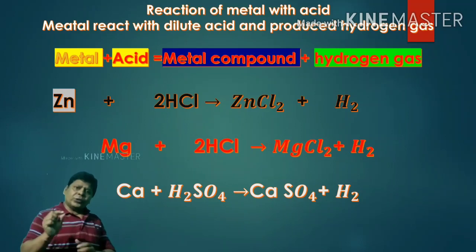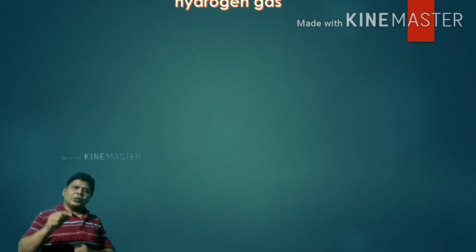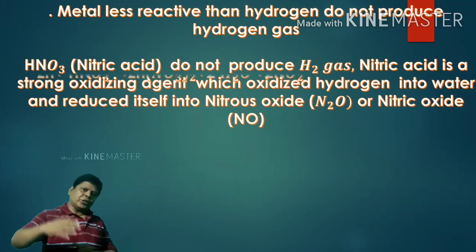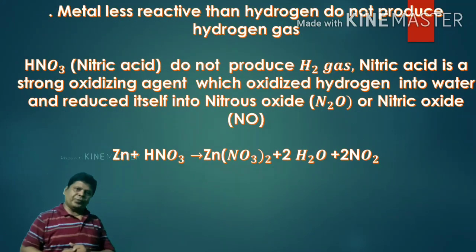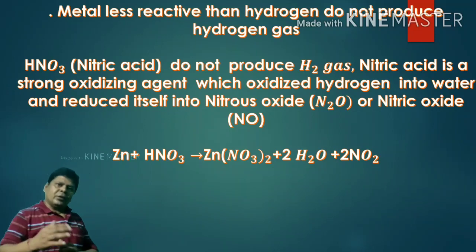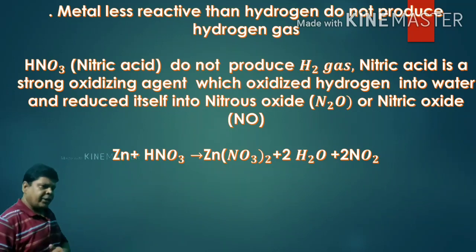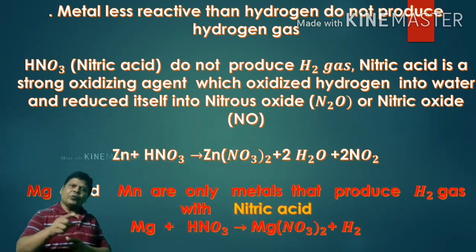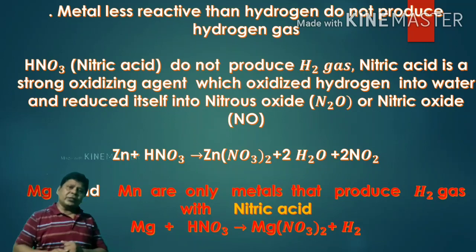Now some metals do not produce hydrogen gas. This is because these metals are below hydrogen in the reactivity order. They are less reactive than hydrogen, like copper. Second, nitric acid. Metals do not produce hydrogen gas when they react with nitric acid. This is because nitric acid is a strong oxidizing agent.